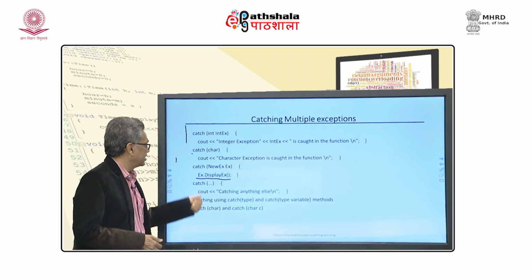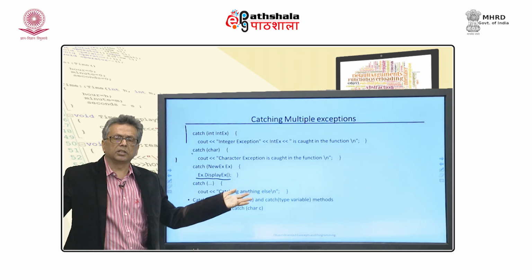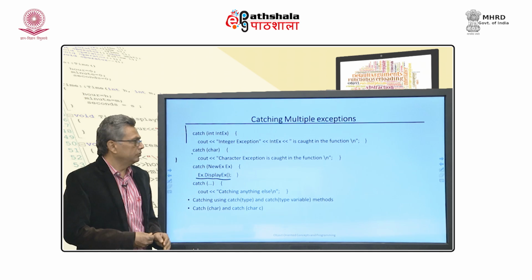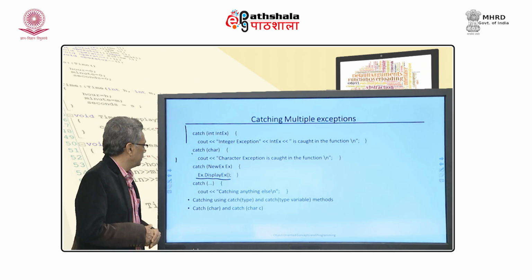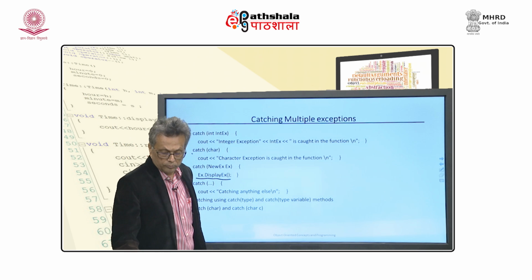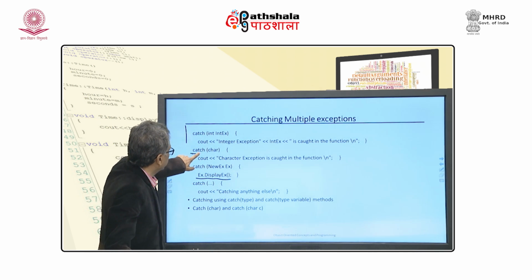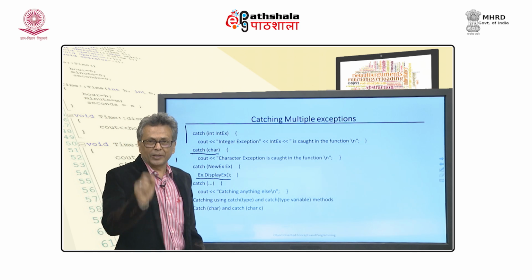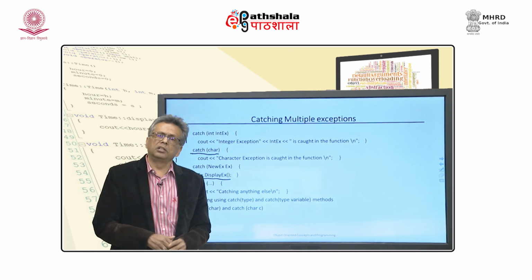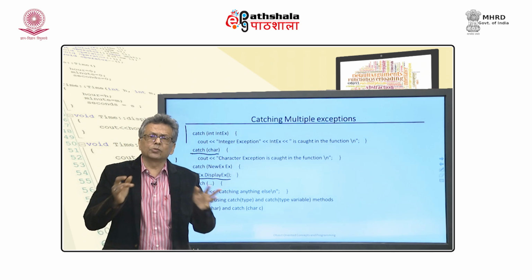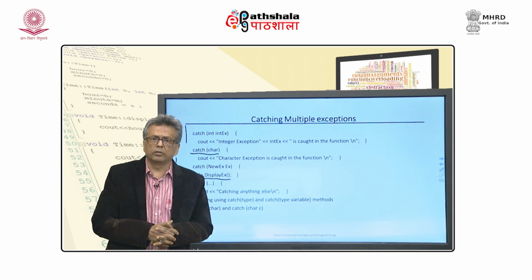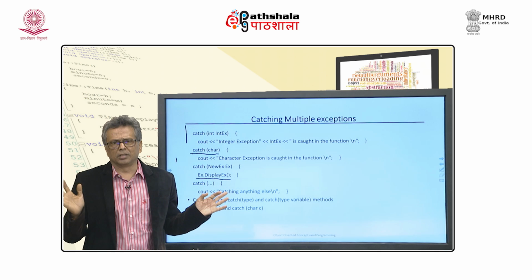And see, catch dot dot dot is about catching something other than what we have specified so far. But in fact, see this: I just say catch char, I have not specified a variable here, and it is fine. If I just want to take an action based on the type of the input, I do not need to do anything more.